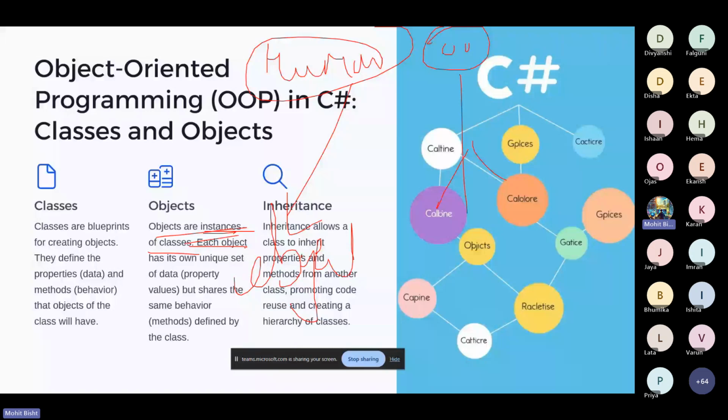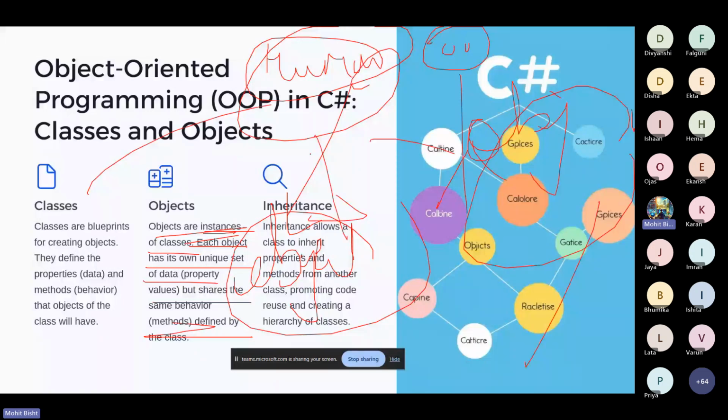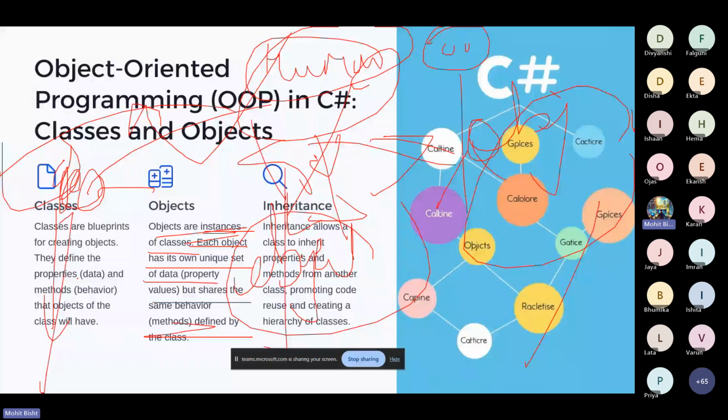Suppose human is a class and we are the objects of the human class, and in these objects we have different values because every human is not the same. Suppose this is human object one, and this is human object two. Object one has, say, tall height, this one has short height, and they have different skin colors. So objects have their own unique set of data, and they can also use the predefined data which is defined in that class, right? So this is the basic idea of OOPs.